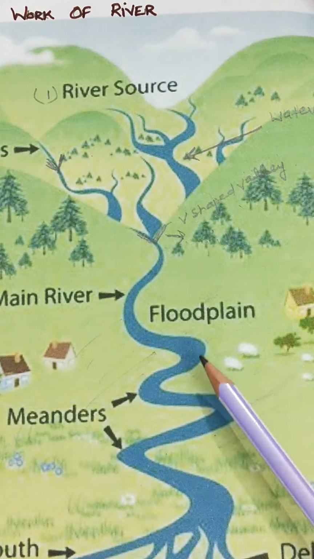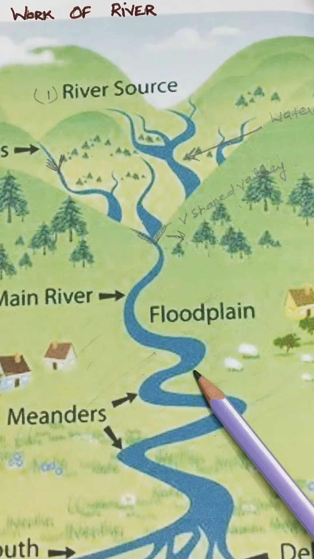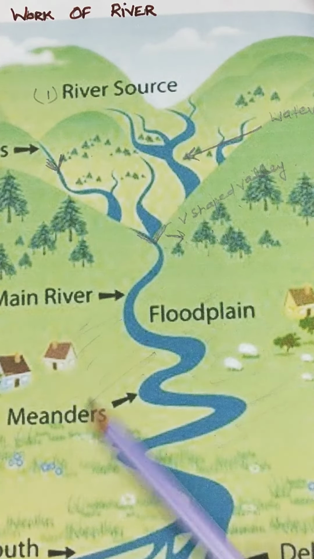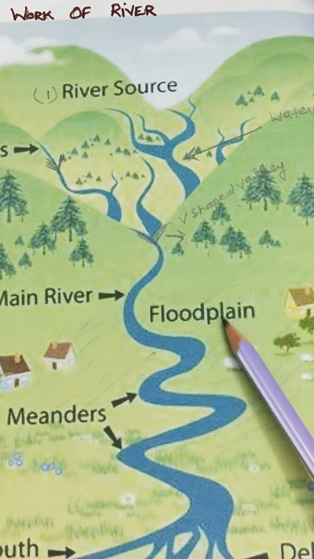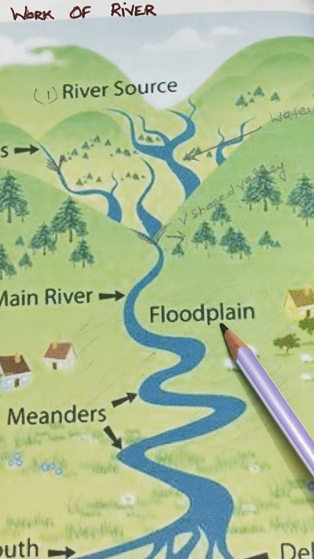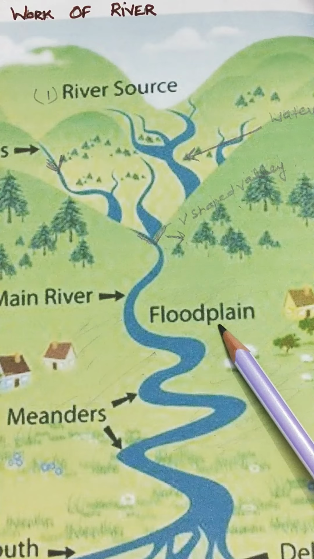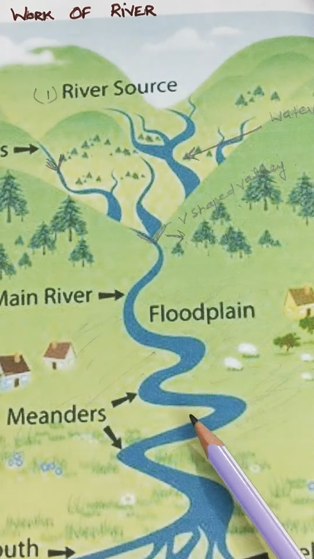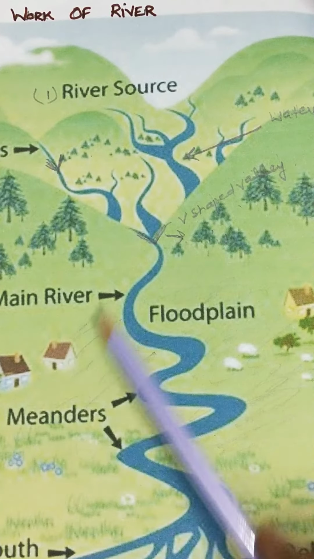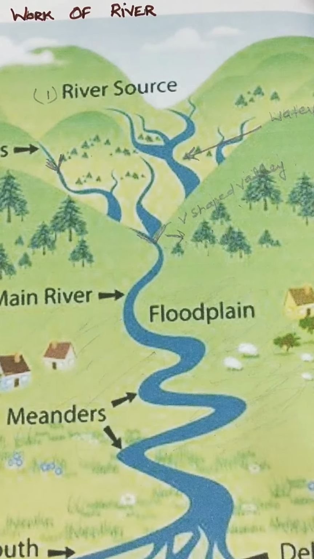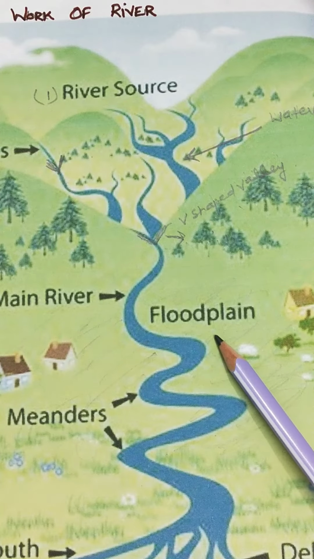The fine alluvial soil brought by the river is deposited on this whole region which is covered by the floods. This region becomes very fertile because of the alluvial soil brought by the river through the mountains. This fertile part where the flood was there is called the floodplain.